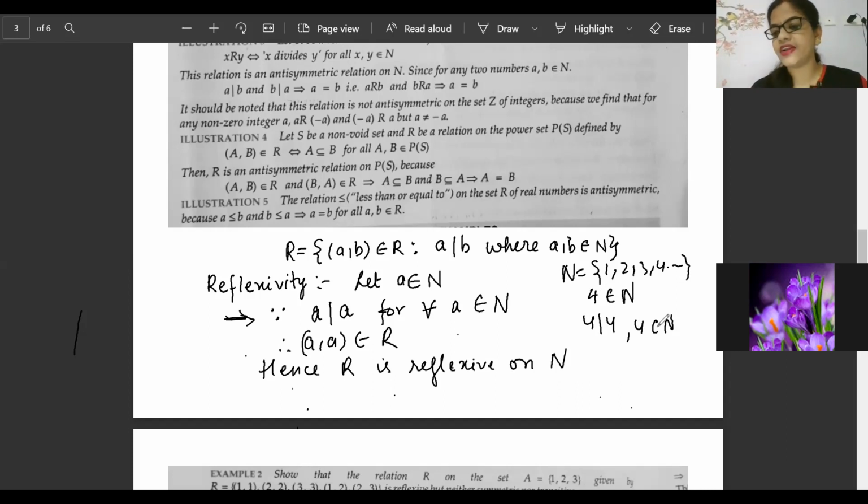Every number can divide itself. So if every number divides itself and 4 belongs to natural number, that means (4, 4) belongs to relation R. In this way, I took a general element and named it A. Then I proved A can divide itself, and it is reflexive.